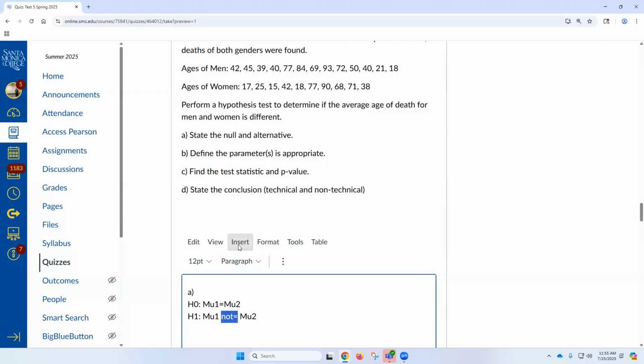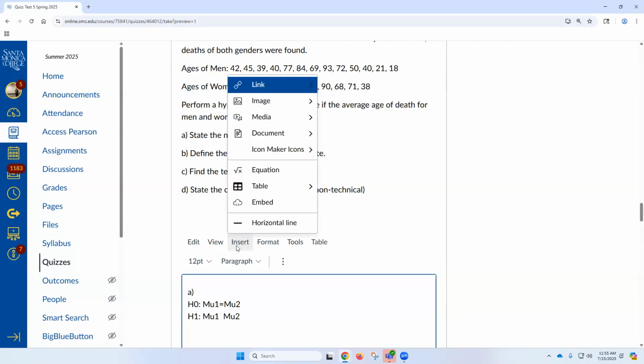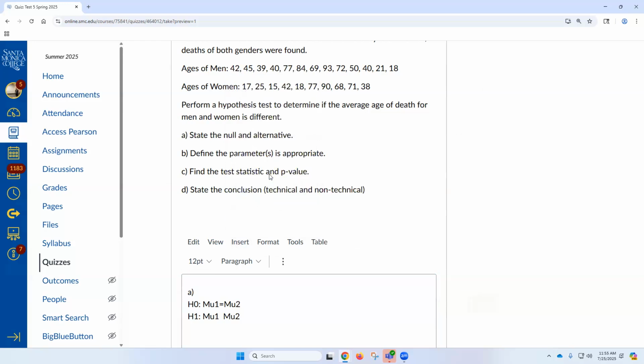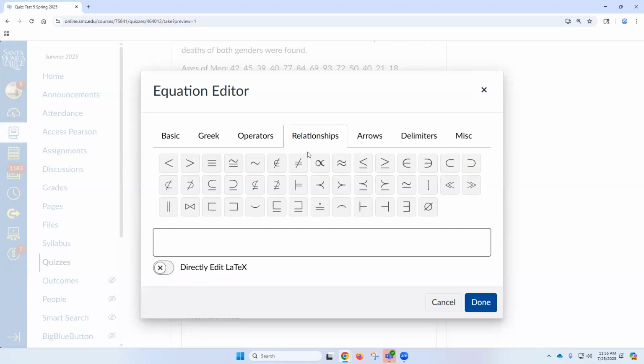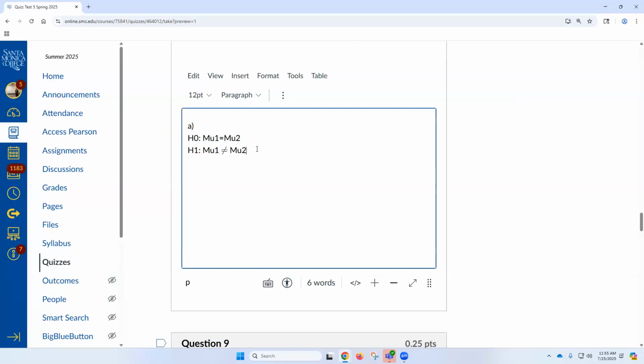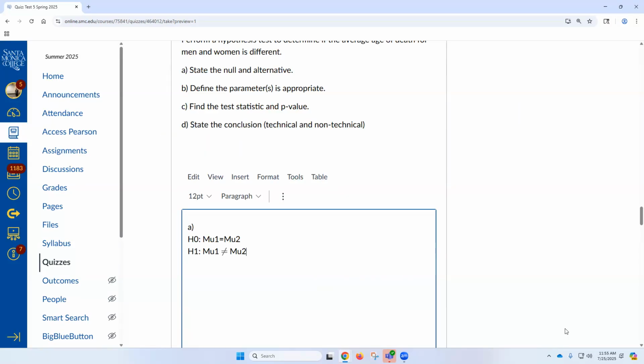Go to insert, what? Equation. And then relationships. And then get a not equal to. All right, so that's it. We got the null and alternative. Notice that part B says define the parameters if appropriate as its separate part. That's how important it is. It's a separate part, which means it's worth the same amount as everything. Everything here is worth the same amount.